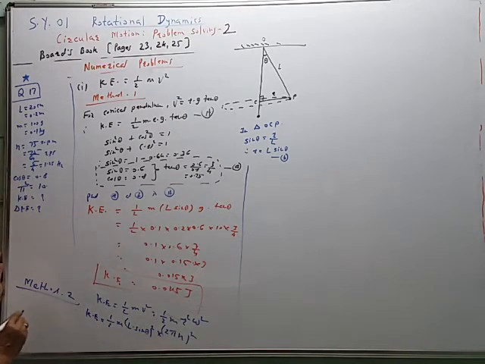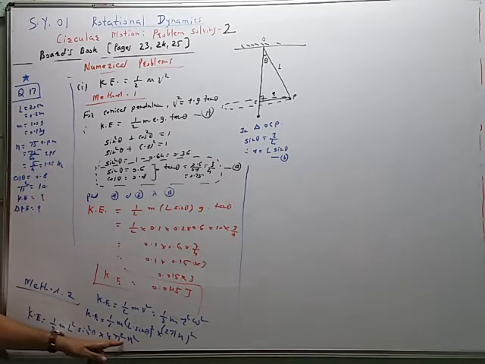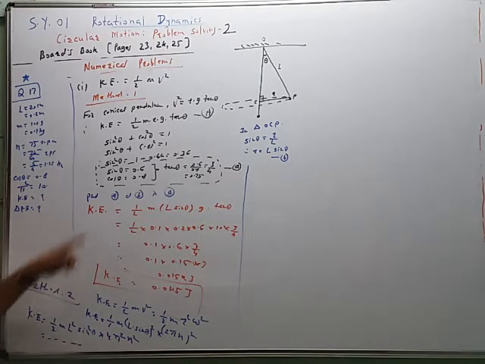So using this relation we can calculate. Answer will remain same. So that is equal to 1/2 m L square sin square theta 4 pi square n square, where n is a frequency. So frequency is equal to 5 by 4. So by substituting the value, you can get the value. So this first method is without using frequency n. So you can calculate this answer. It will be same, 0.045 joule.